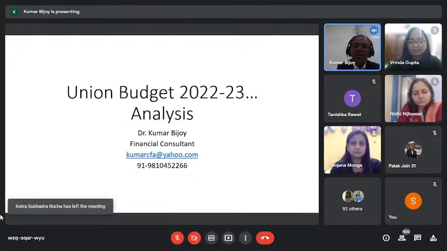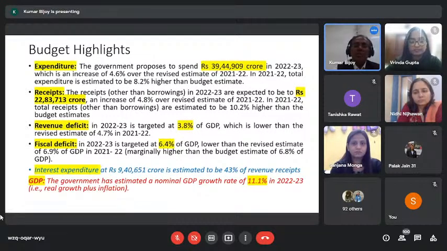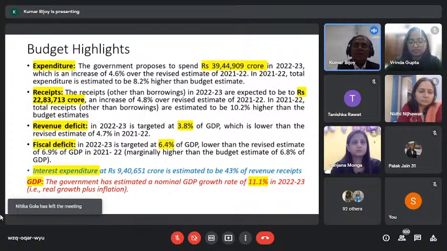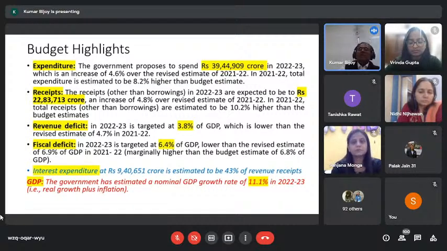Now, is it really just numbers, some facts and figures, or is something more there? It is facts and figures, but there are two aspects of the budget. One is quantitative, another is some policy components. We will view both aspects, but most important is what these numbers speak. It is not only data, the sound of data, the message from data, the resonance of data is important. Some of the facts and figures you can easily notice from a number of places.